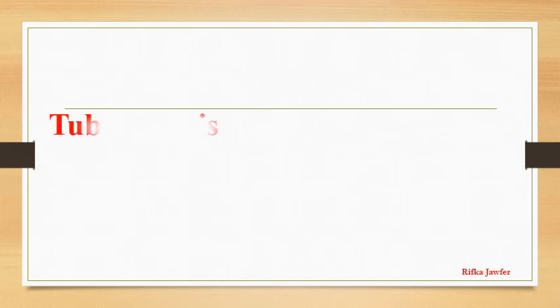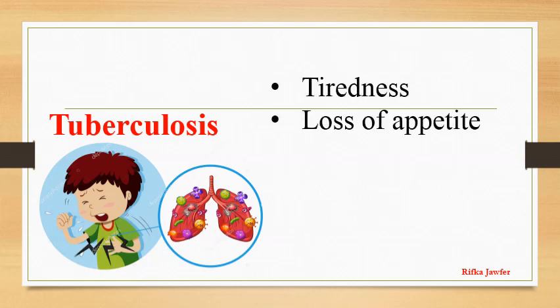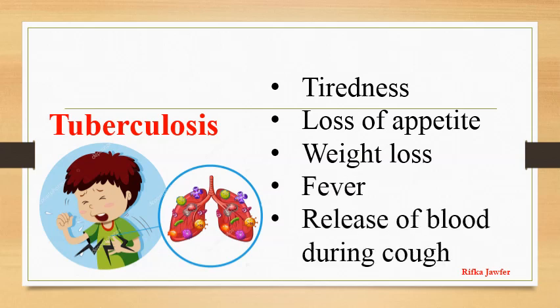Next is tuberculosis. It is caused by a bacterium. The tissues are damaged and mainly the lungs are affected. Parts of the tissue are released with phlegm and the lungs deteriorate and get perforated. Also blood is released with the phlegm. The symptoms are tiredness, loss of appetite, weight loss, fever, and release of blood during cough. Precautions and vaccines have to be taken to avoid tuberculosis.